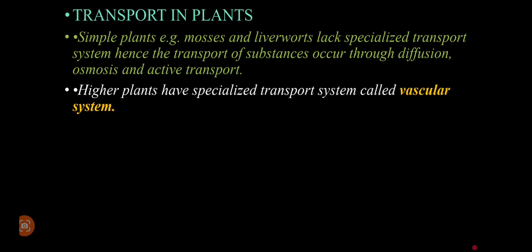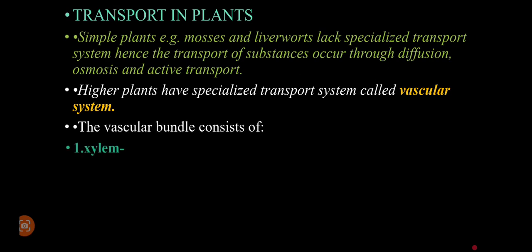But when you look at higher plants, as we said earlier, they will need a specialized transport system. That is called a vascular system, or the vascular bundles, or the vascular transport system. The vascular system actually comprises two major parts. The first part is the xylem.